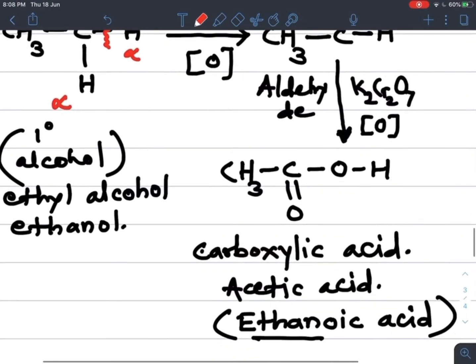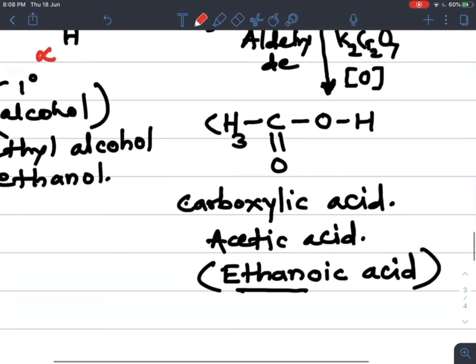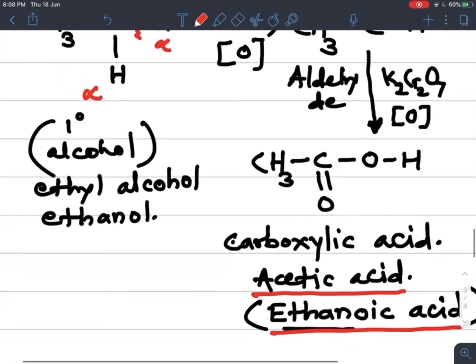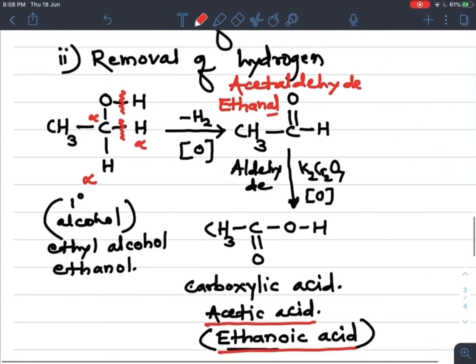And finally this ethanal on oxidation gives acetic acid or ethanoic acid. So if you observe the number of carbon atoms, in this first ethyl alcohol, 2 carbon containing alcohol is there. Due to presence of alpha hydrogen, when it undergoes oxidation, it gives 2 carbon containing aldehyde with the removal of H2. So oxidation takes place. Removal of hydrogen means oxidation.